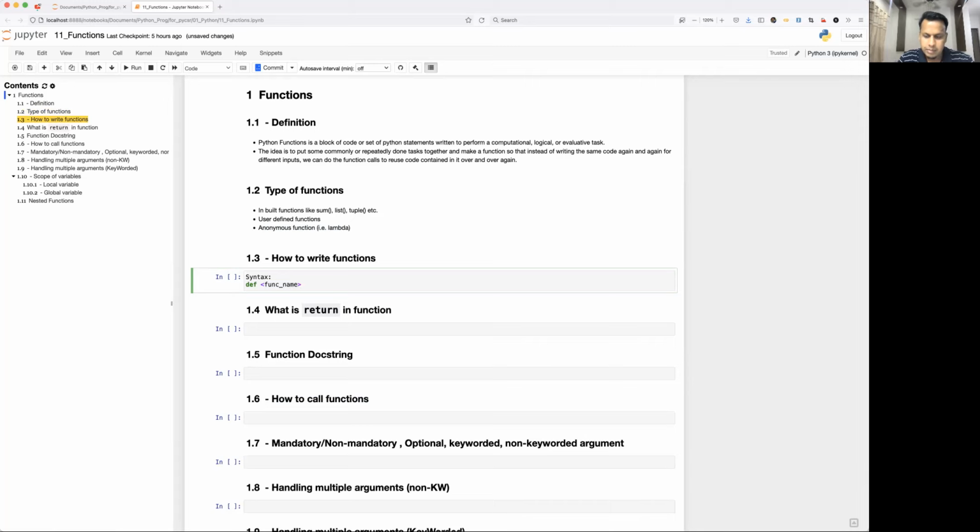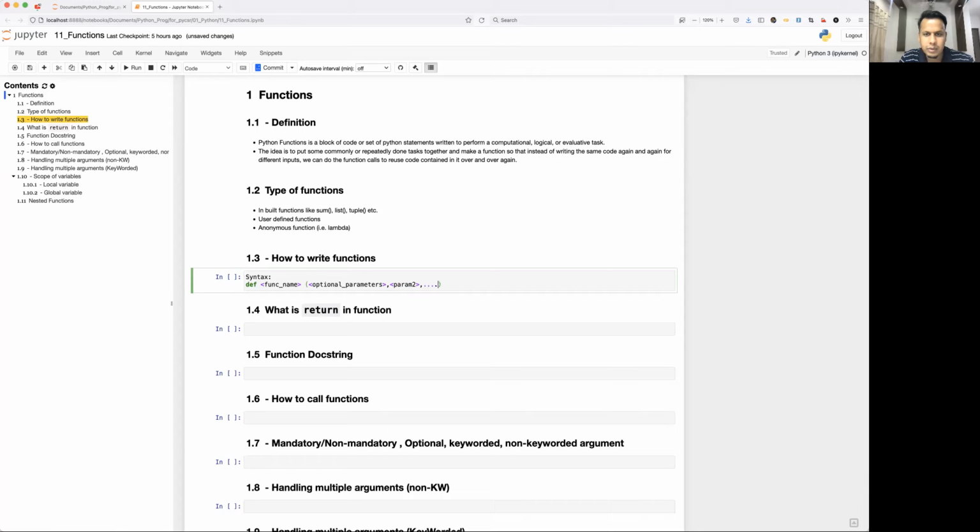Okay, you can have uppercase and lowercase letters, followed by brackets, and here optional arguments, or I would say parameters. I'm going to talk about the difference between parameter and argument also. So parameters could be a number of parameters, param1, param2, and so on. So it doesn't have any limitation.